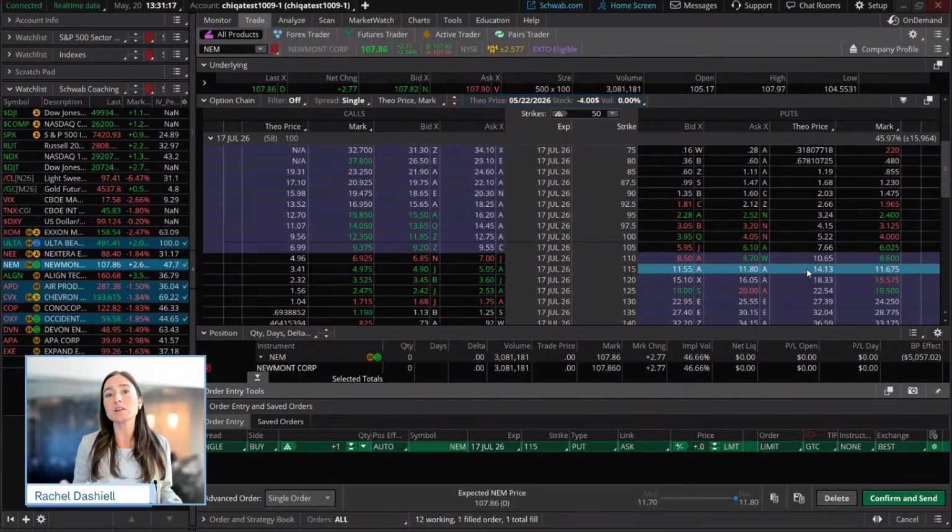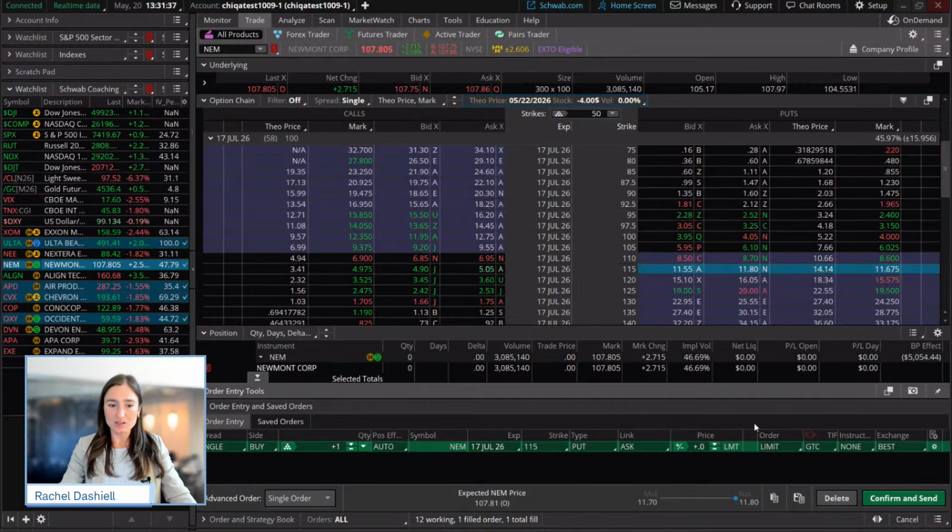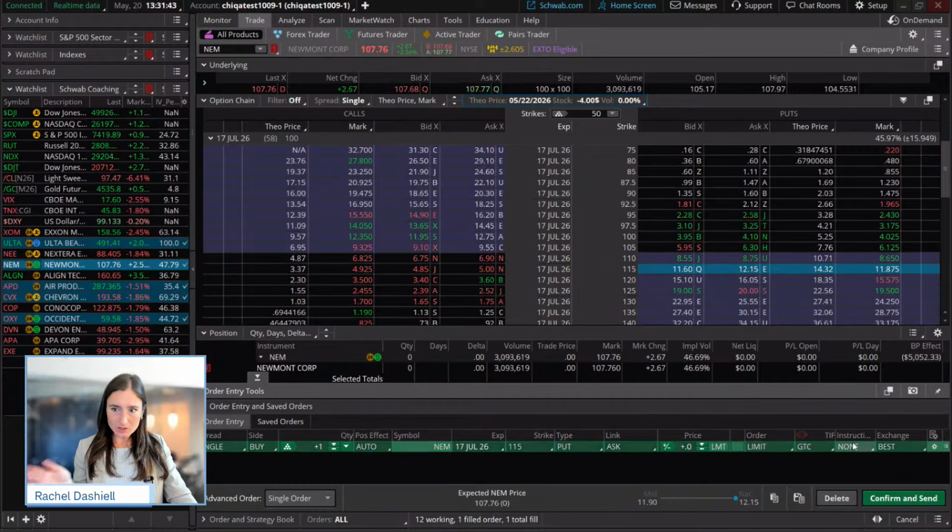So we may be spending about $14, or about $1,400, for one contract. That's still staying within the risk parameters of the account. So the most we can lose on an option, in this case a long option, is the premium that we're paying. So the most we'd be putting at risk is $1,400. Okay, again, there's no guarantee on that.